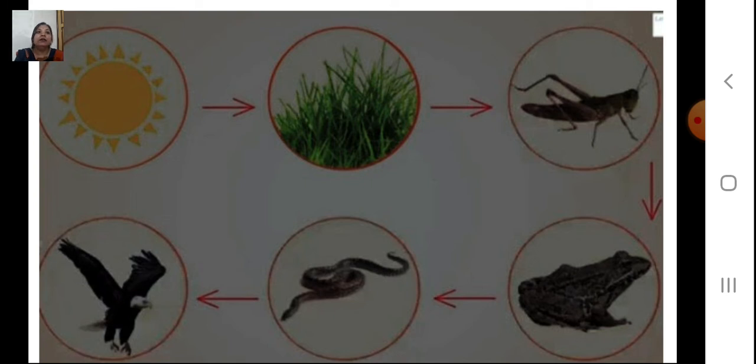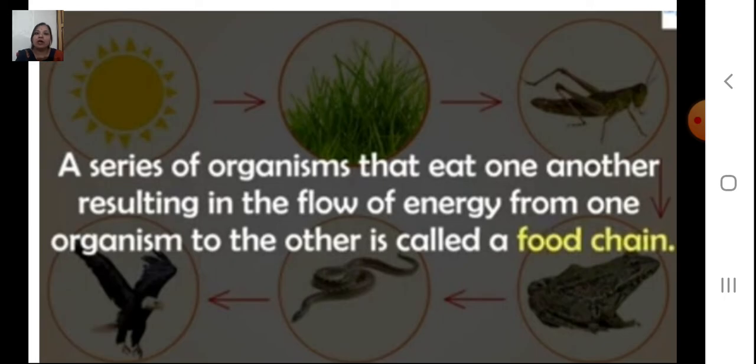And here the grasshopper eats the grass, and the grasshopper is eaten by the frog. The frog is eaten by the snake, and the snake is eaten by the eagle. So this is how one organism is eaten by another organism, and this is how the flow of energy takes place.